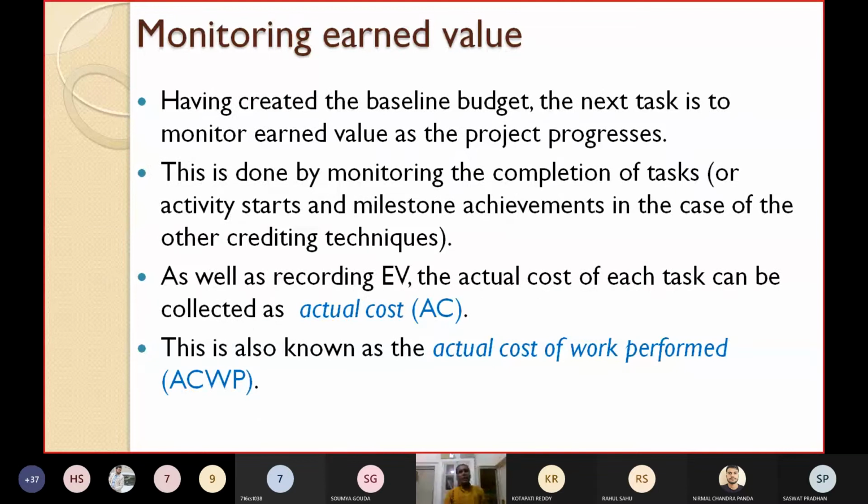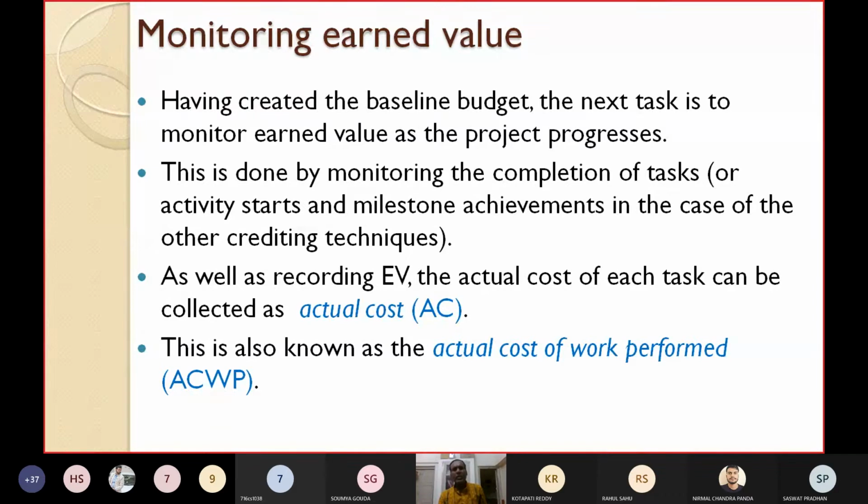Now let's see how we can monitor the EV value. So having created the baseline budget, the next task is to monitor the EV value as the project progresses. So now let's see how it can be monitored. This is done by monitoring the completion of the tasks, or the activity starts and milestone achievements in the case of other crediting techniques. I have already told you we are using the 0/100 technique.